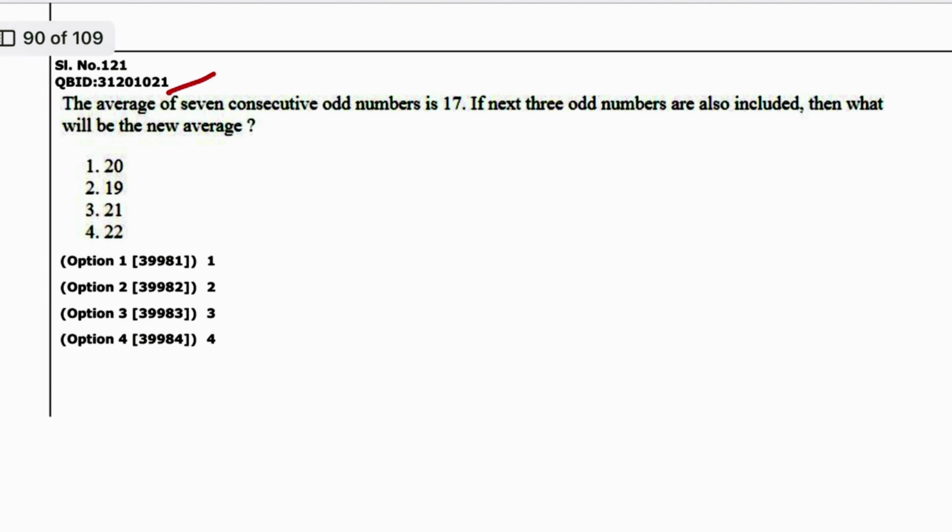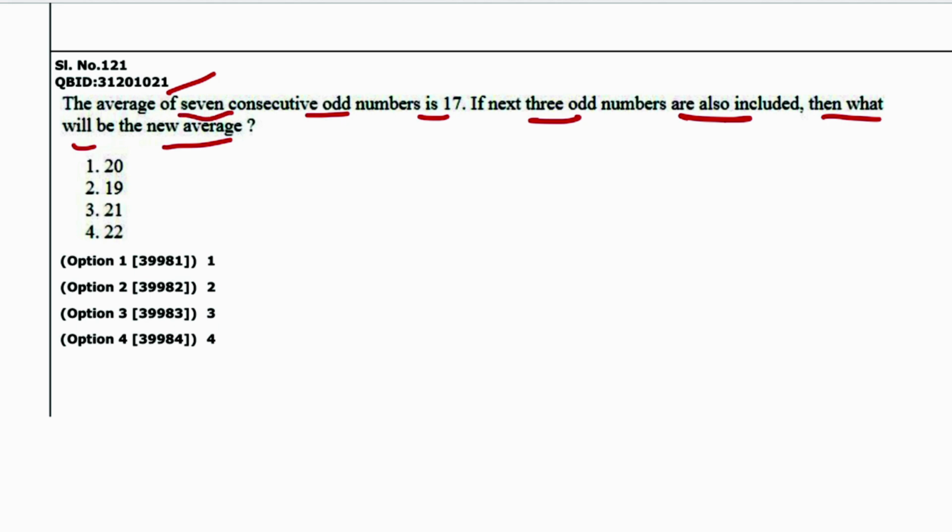Next 21. The average of 7 consecutive odd numbers is 17. If the next 3 odd numbers are also included, then what will be the new average? If you are not from the background of mathematics and you are not prepared for these types of questions, just think with a normal mind.